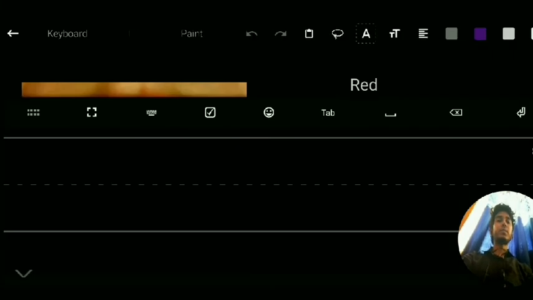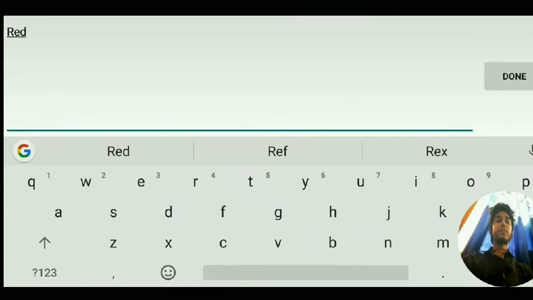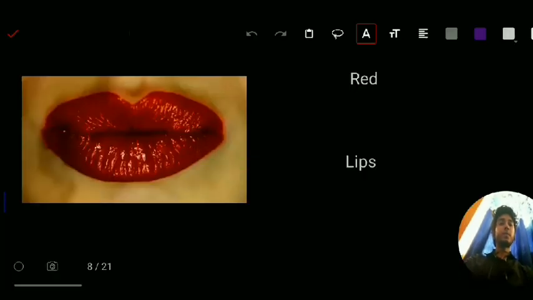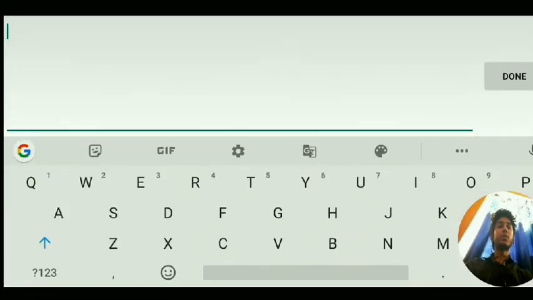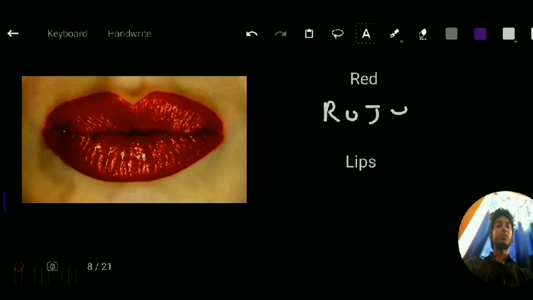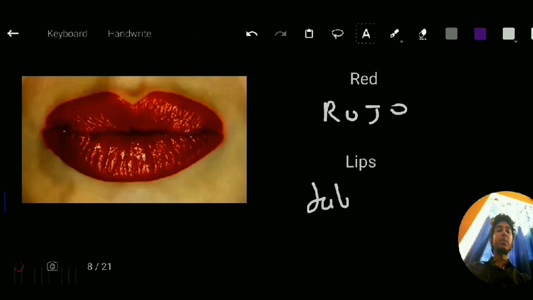So here we have another color. The word for red is rojo. The word for red is rojo. Rojo. And the word for lips is labio. It is going to be very easy for Urdu and Hindi speakers, because the word for lips is lab in Urdu and Hindi. So it is going to be lab.